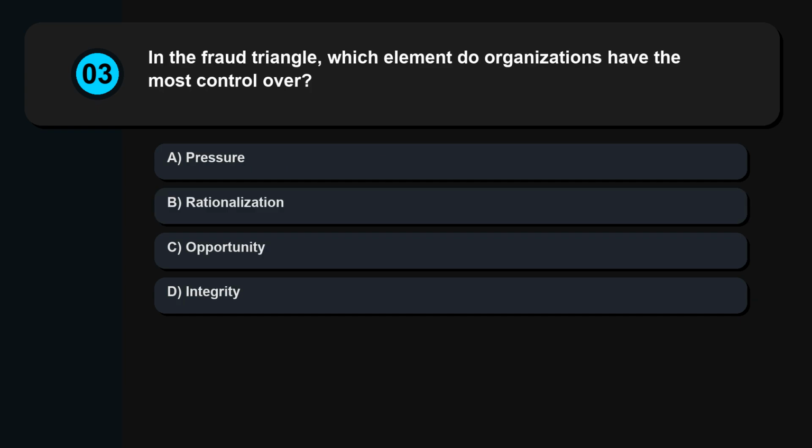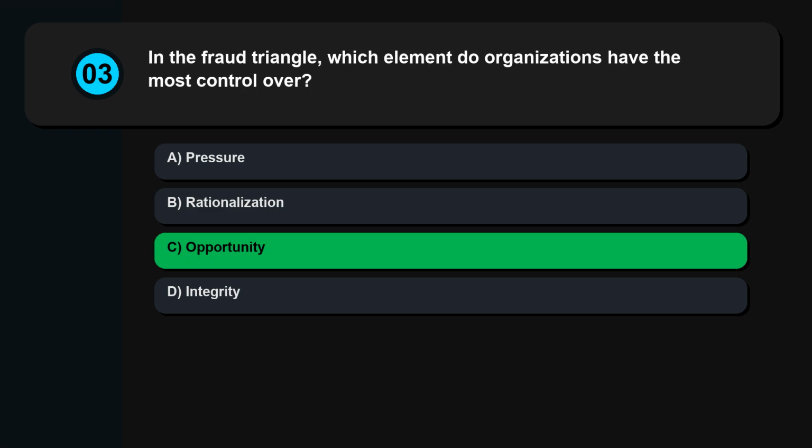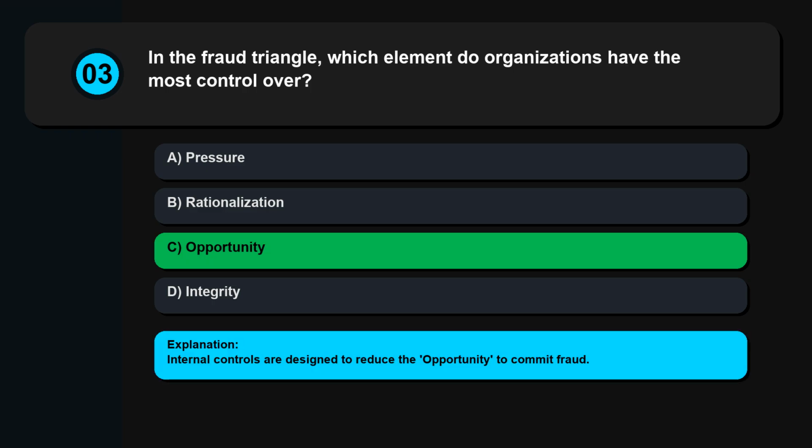Question 3. In the fraud triangle, which element do organizations have the most control over? Pressure, rationalization, opportunity, integrity. Internal controls are designed to reduce the opportunity to commit fraud.